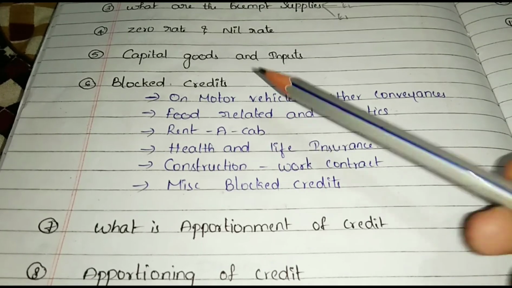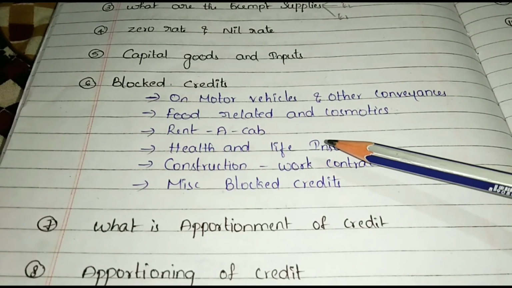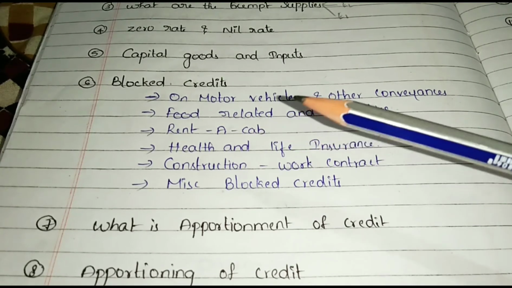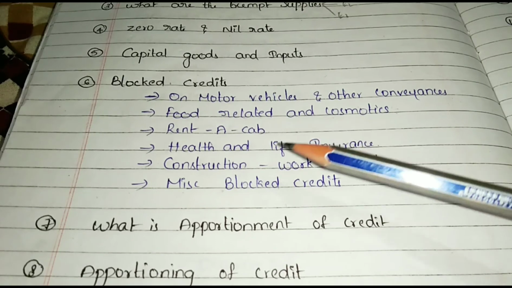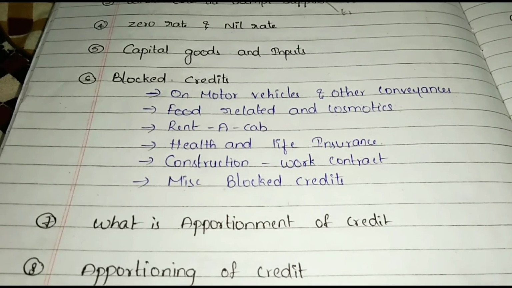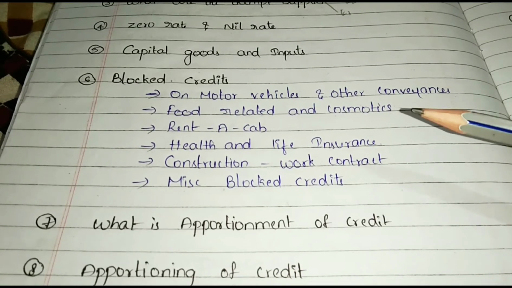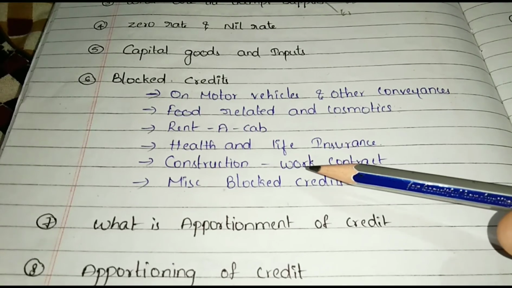And see another blocked credit: health and life insurance. No ITC for GST paid on health and life insurance. Okay, and there is also an exception for this: statutory requirement, or for further supply, ITC is available. Okay, and see the next blocked credit.